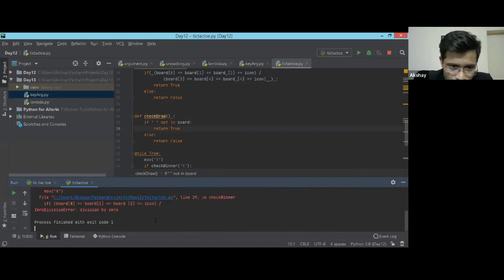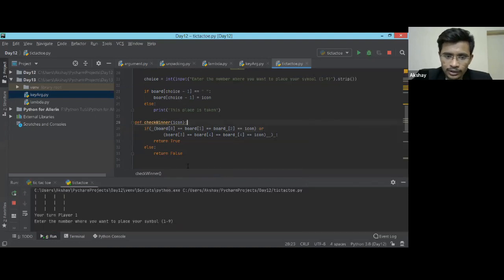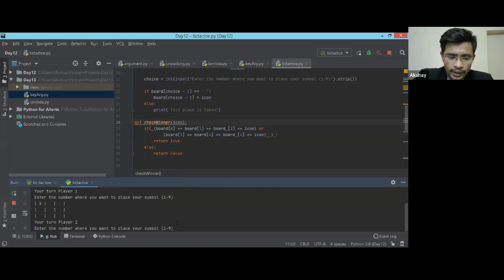Sorry, what's that? Zero division. Okay, sorry, you need to use 'or', it's a division operator. Okay, running the tic-tac-toe again, and here is the one 'or'. Then I gave this. This is the second player's turn. Suppose he's giving 5. Then again the first player's turn. Then again I'm giving 2. Then again the second player's turn. I'm giving, suppose, 3.